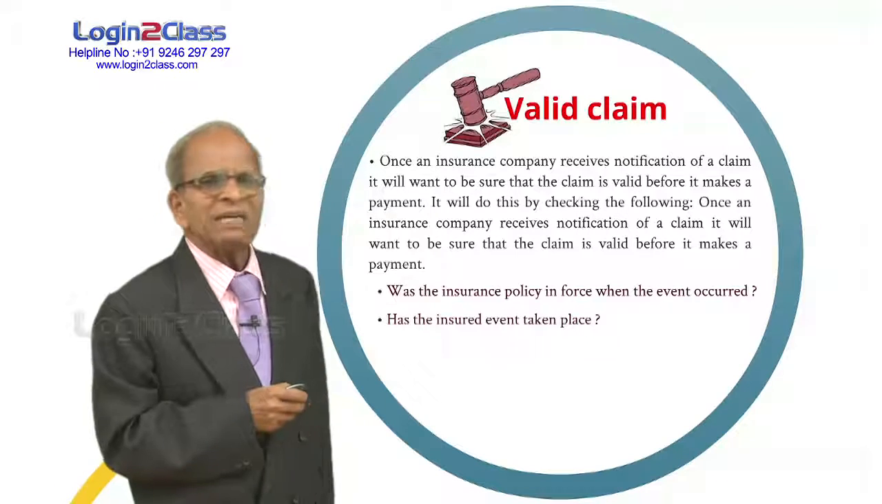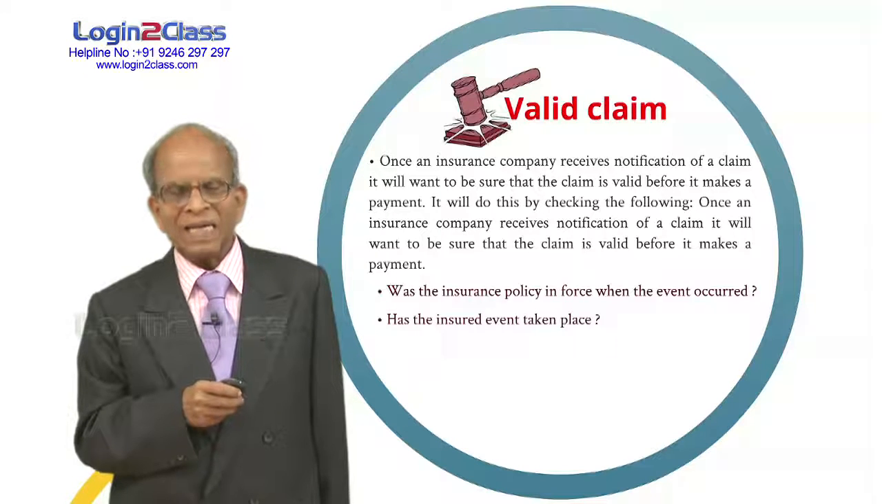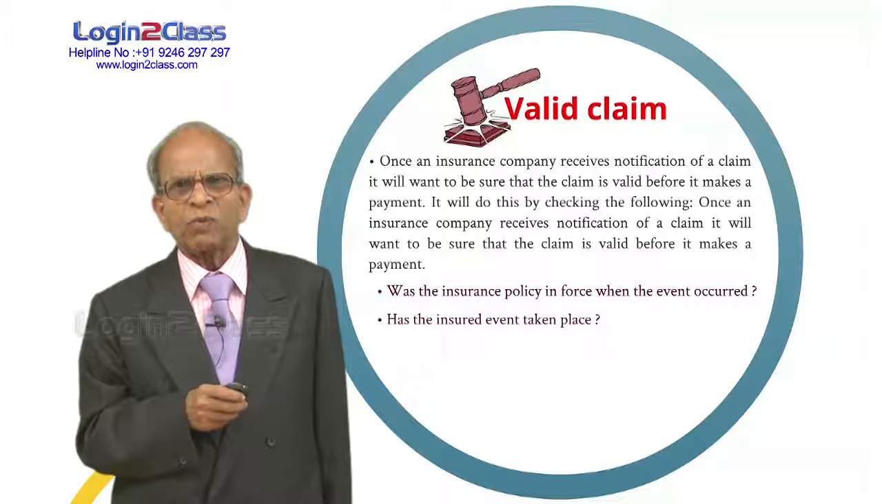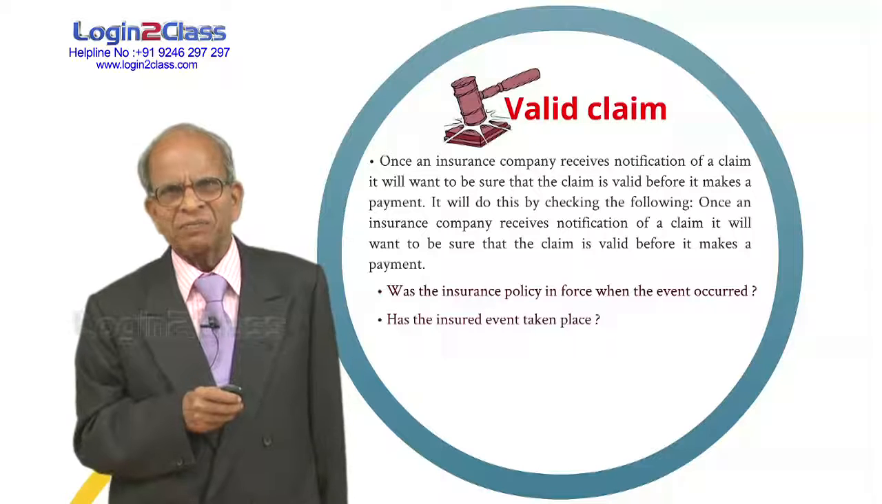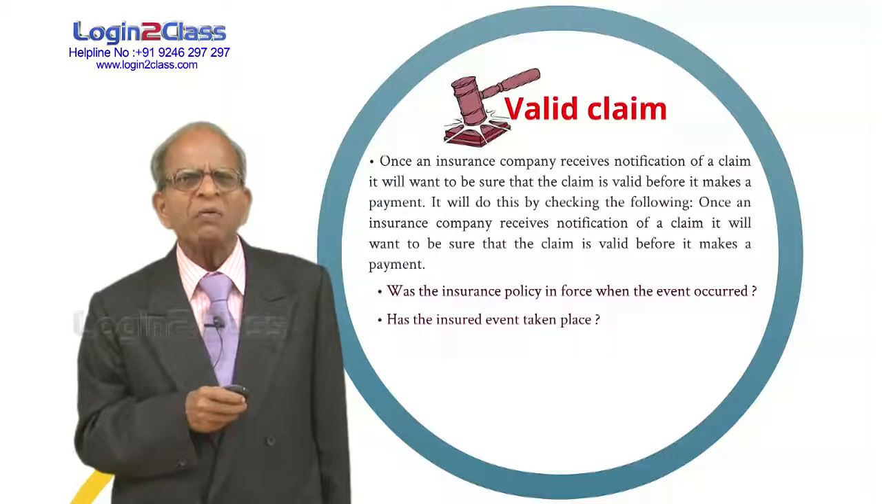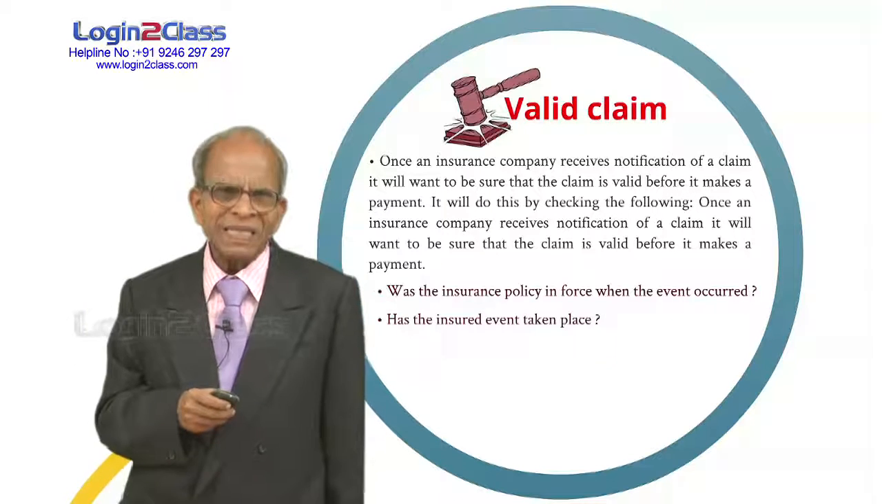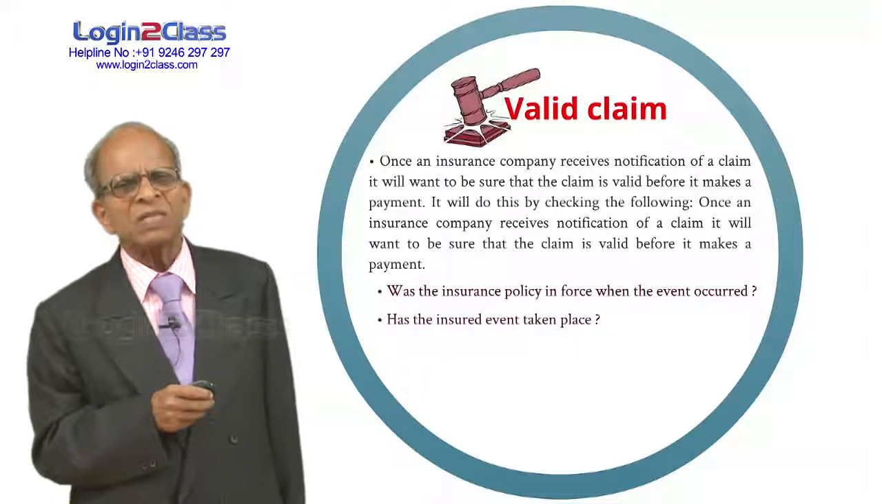Has the insured event taken place? Suppose the payment is payable on death. Has he really died? We want proof. We want proof of the event. For a maturity claim, we don't want any proof of event because we know that the maturity date has come. The insurer, as a party to the contract, knows when the policy is going to mature. So in this case, proof of event is not necessary.